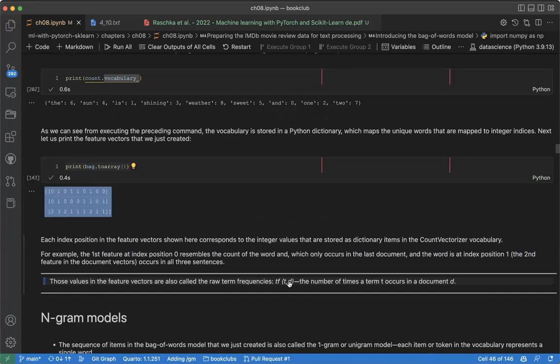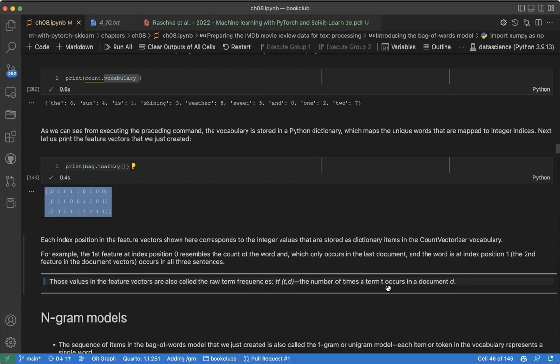Given a term, the number of times it appears. So term frequency is the number of times a term occurs in a document. This is one way to represent your feature vector before you give it to machine learning.